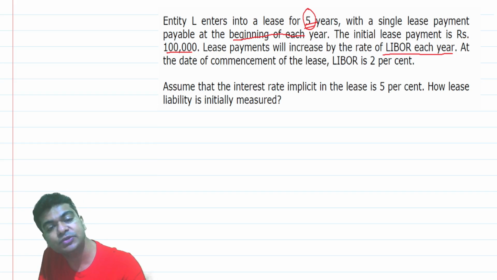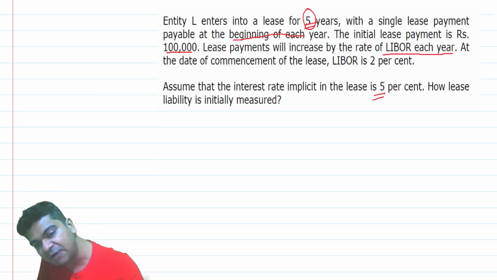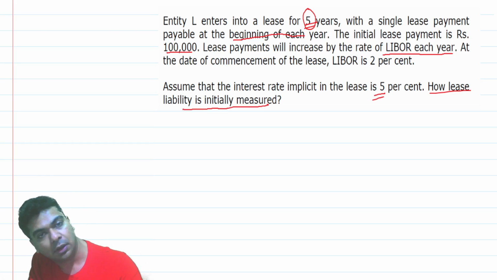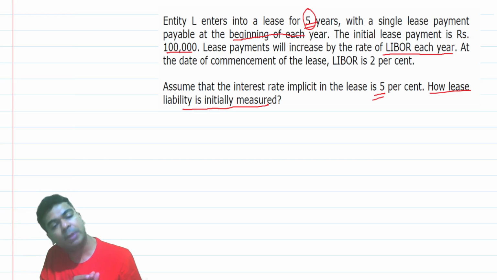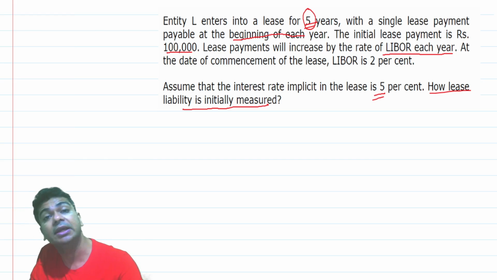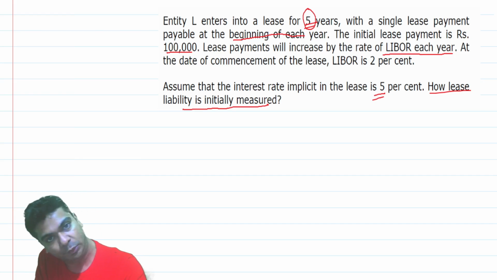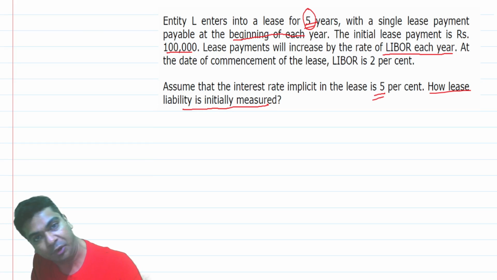Then they are saying, assume that the interest rate implicit in the lease is 5%. How is the lease liability initially measured? Initial lease liability is nothing but the present value of the lease payments. In our case, the lease payments will be the variable payments, which will be increasing at the LIBOR, which is 2%. We require its present value. For present value, I need a discount rate.